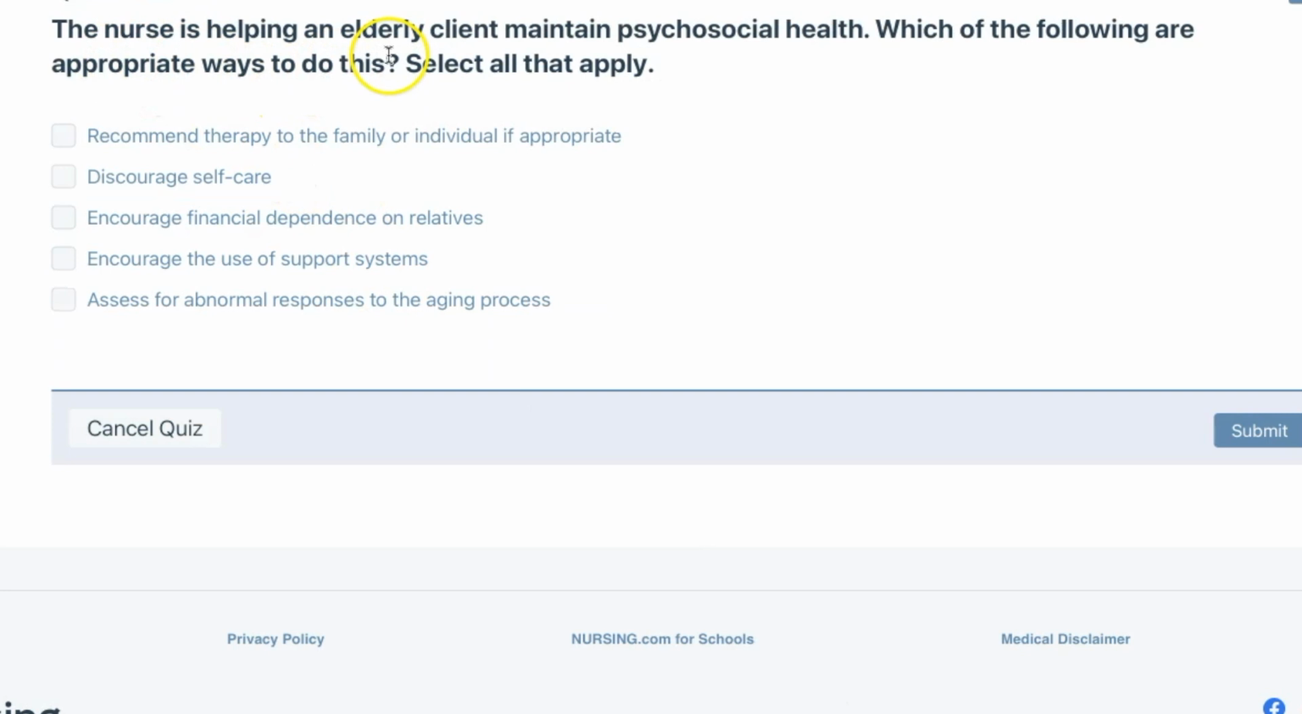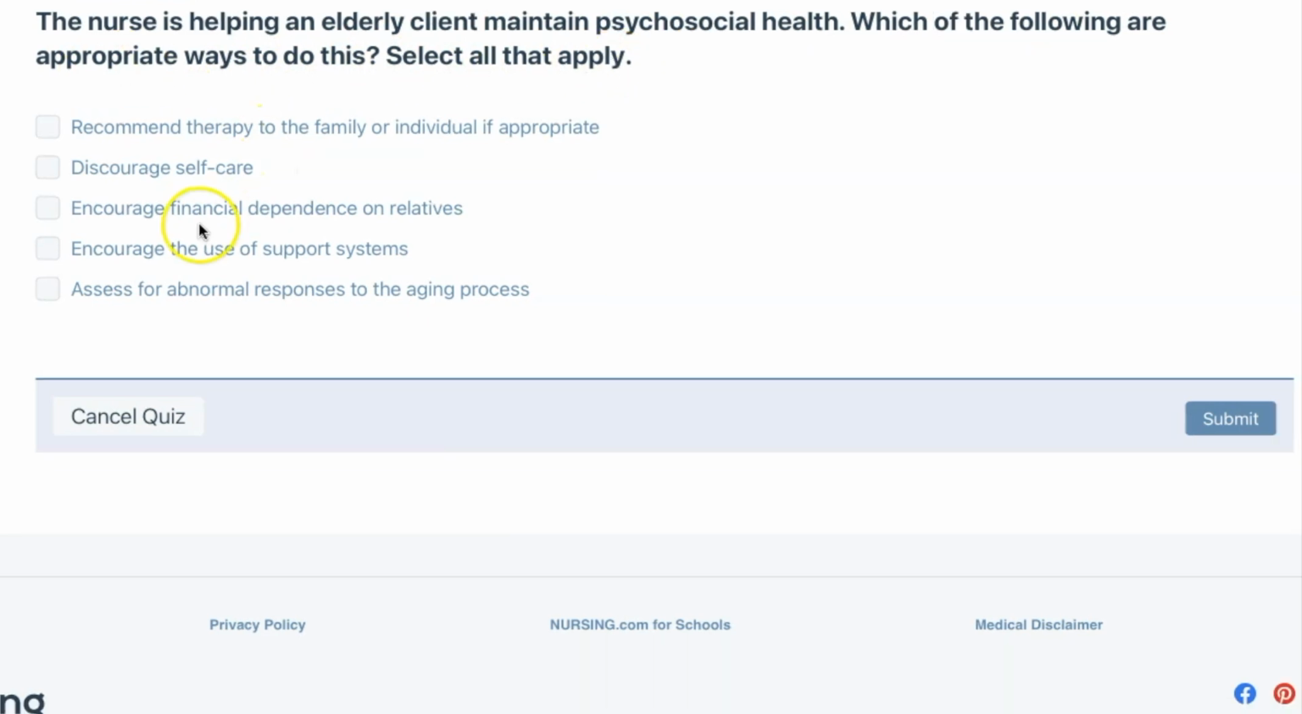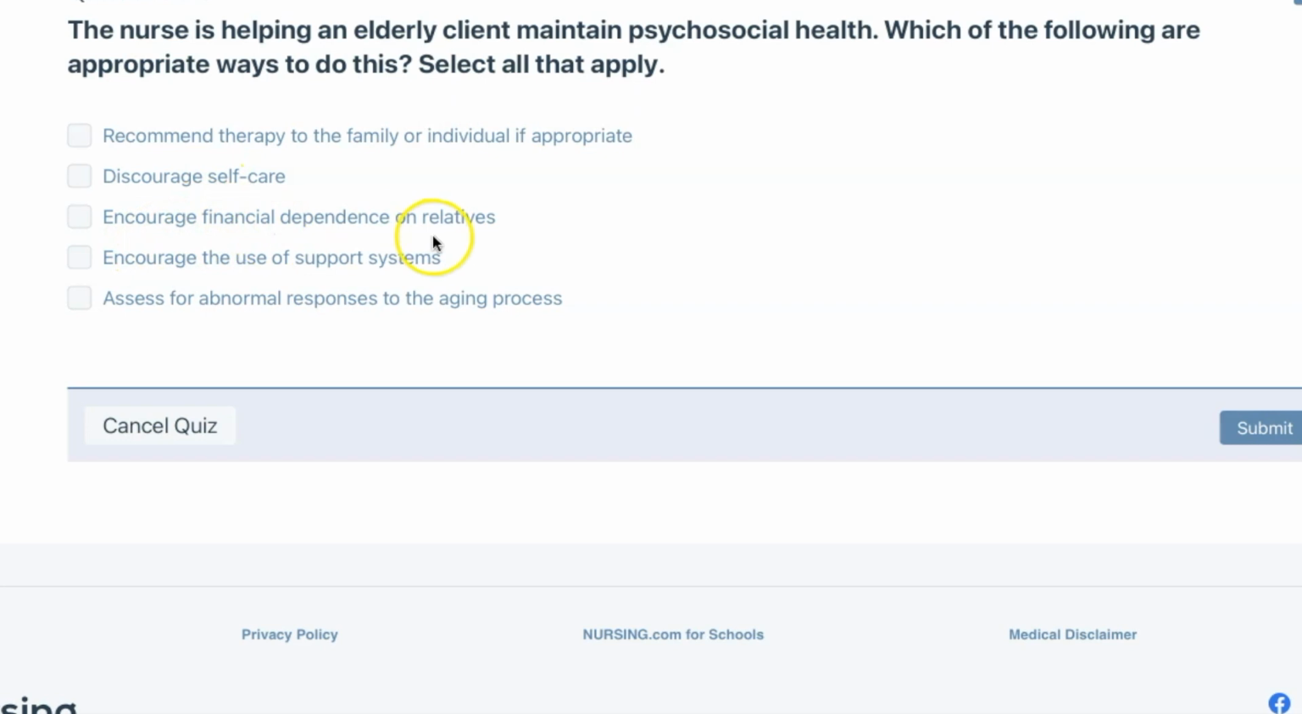The nurse is helping an elderly client maintain psychosocial health. Which of the following are appropriate ways to do this? Select all that apply. We don't want to discourage self-care. We don't want to encourage financial dependence on relatives.